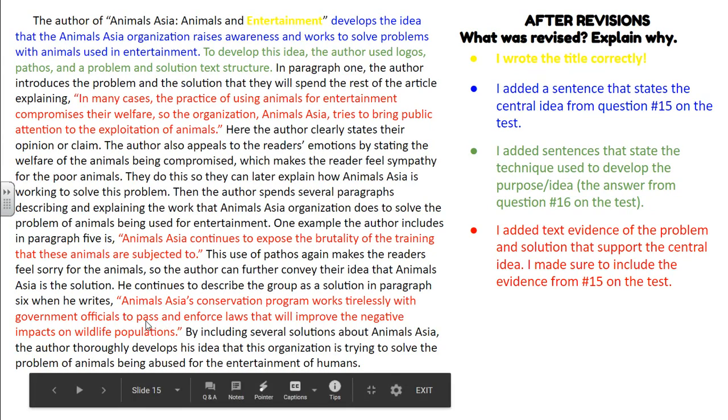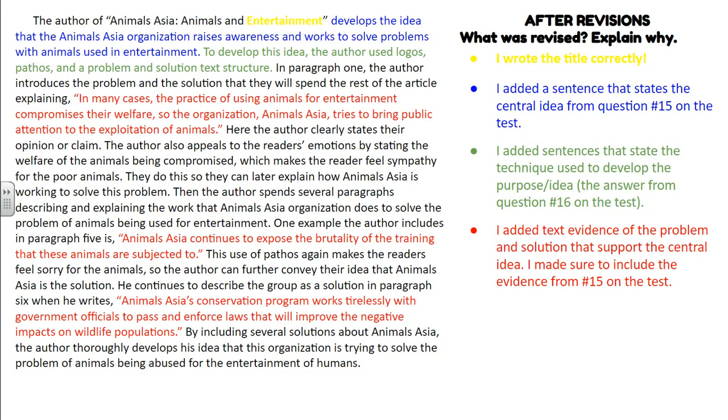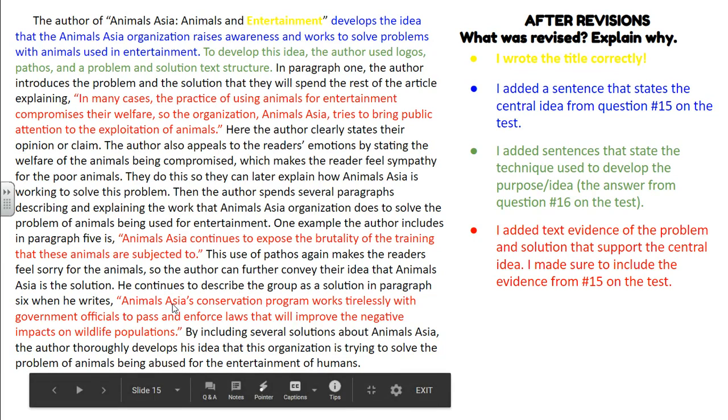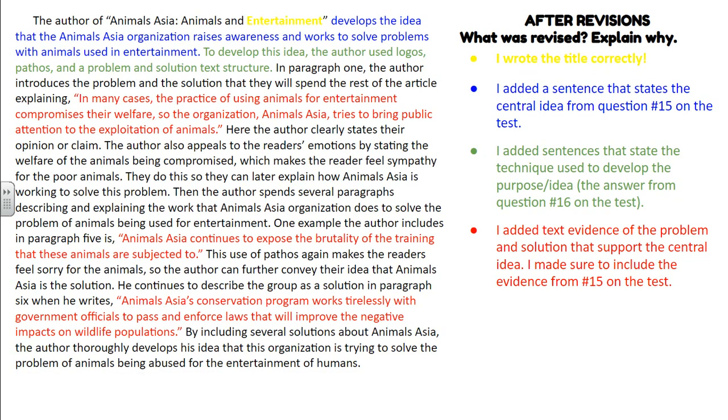Animals Asia Conservation Program works tirelessly with government officials to pass and enforce laws that will improve the negative impacts on wildlife populations. Again, they're talking about Animals Asia raising awareness. This is Animals Asia raising awareness by getting the government officials to pass laws so that they can stop using animals in entertainment. So all 3 of these pieces of evidence perfectly support not only the central idea, but the development: problem, solution, pathos, logos. They're giving you logical information to convince you of these ideas as well.